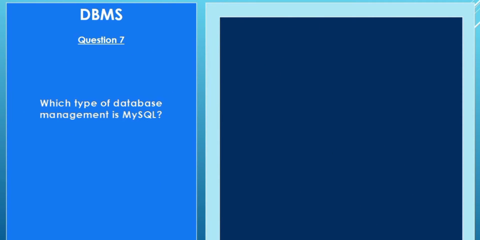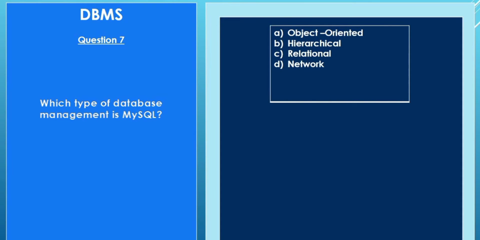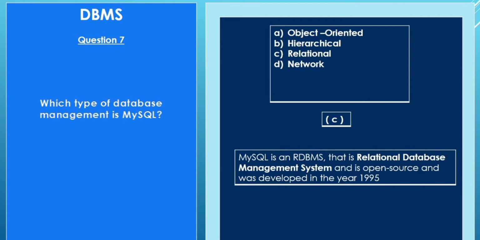Question number 7. Which type of database management system is MySQL? Object-oriented, hierarchical, relational, network. Answer is C. Relational database. MySQL is an RDBMS, that is Relational Database Management System, and is open source and was developed in the year 1995.